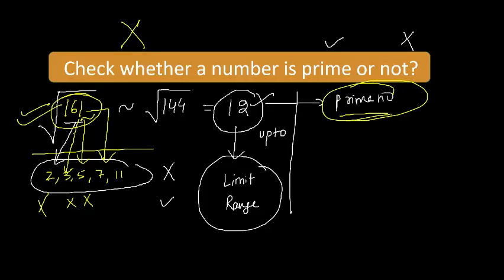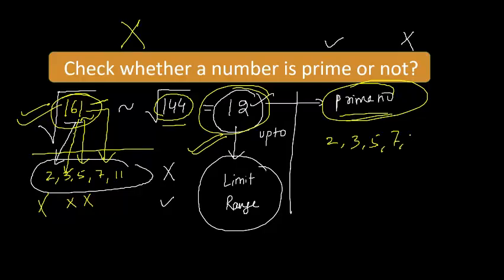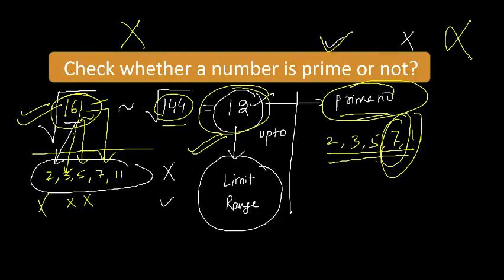That range is just find out the perfect square below this number, that is 144, and that is the square of 12. So up to 12, find out the prime numbers, and let's find out, is it divisible by any of these numbers? If it is not, yes, it is prime. And if it is divisible by any number, like here it is divisible by 7, so we can say it is not a prime number. I hope this is clear to everyone, how to check whether a number is prime or not.